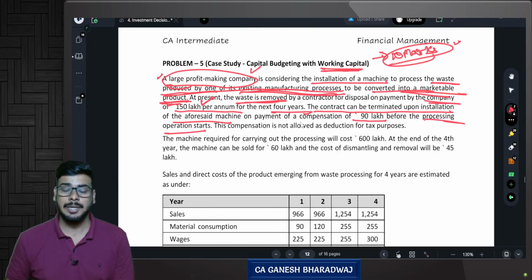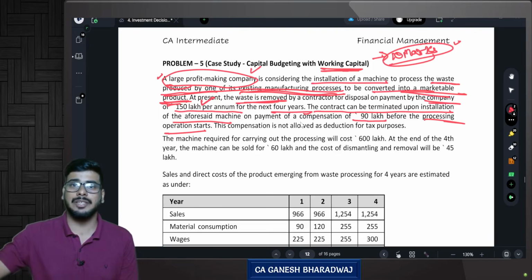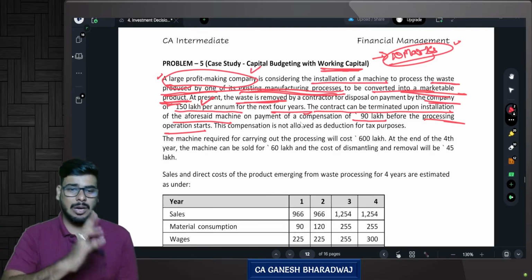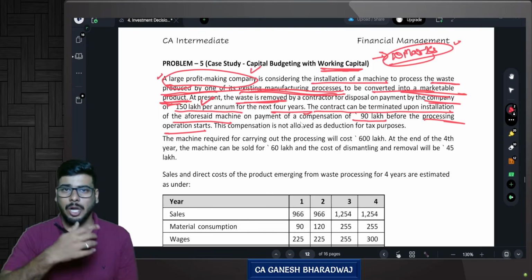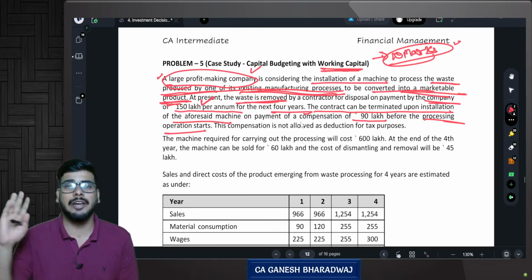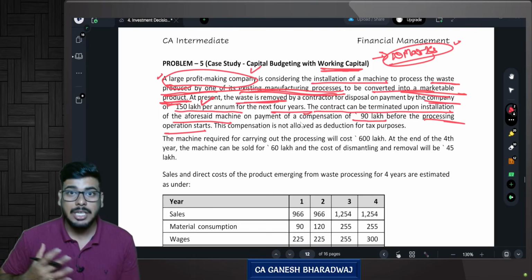So what they are saying, now currently we have already entered into a 4-year contract with a particular contractor. What is a contract? He has to come and remove all the waste, dispose of all the waste, and throw it away. Correct? For him, I will pay 150 lakhs per annum. It's a contract already done.